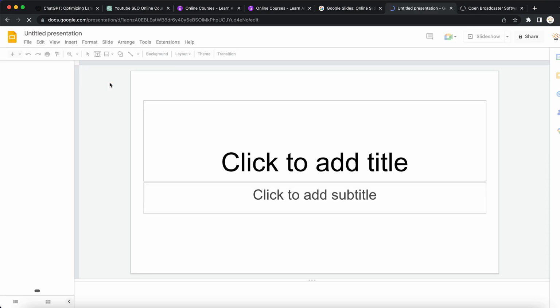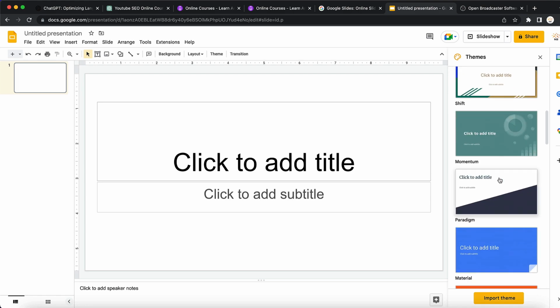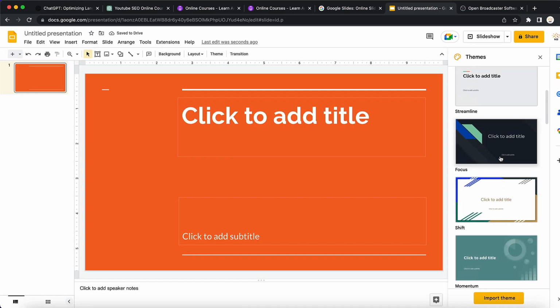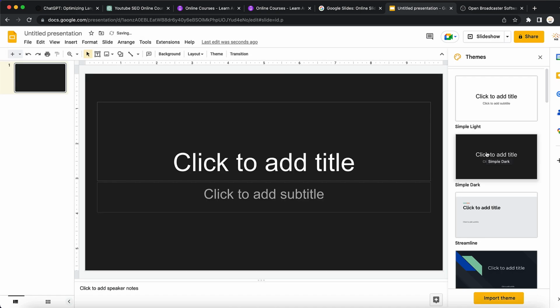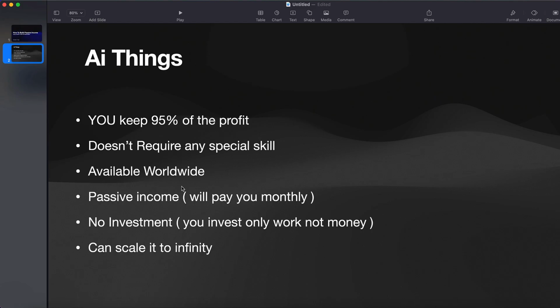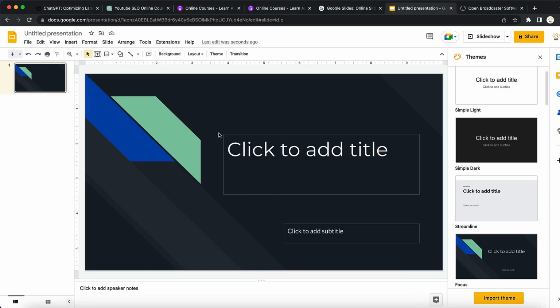Click on this blank one, and on the right, you can actually choose how you want your slides to look. Now, this is really important because you're going to record the course. You want to make your slides look a bit nice. I really like these dark ones because you can see I have already made a dark one, and I'm using Keynote, but that is on Mac. So some of you guys probably don't have MacBooks, so I highly recommend you use Google Slides.